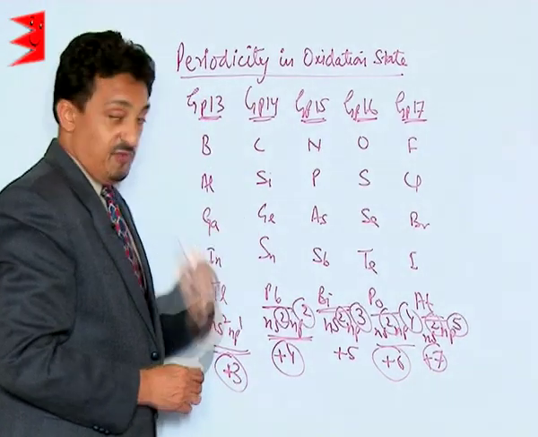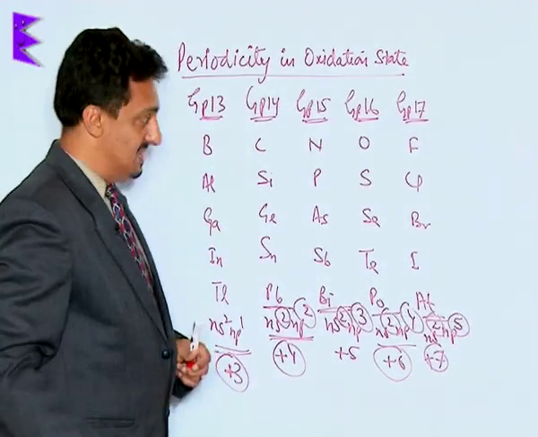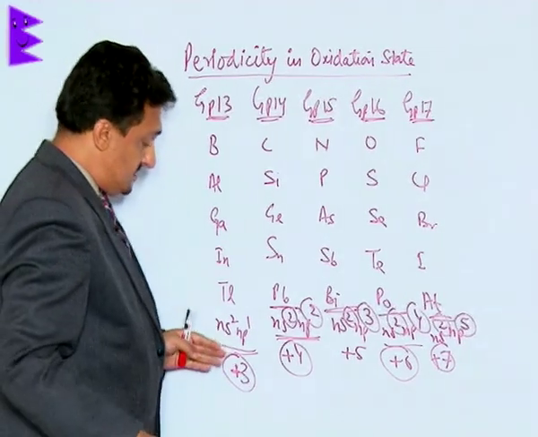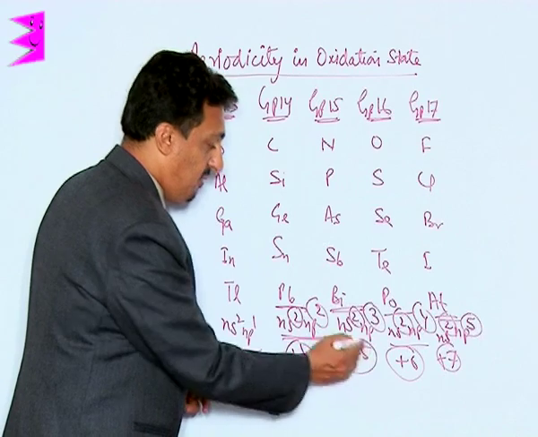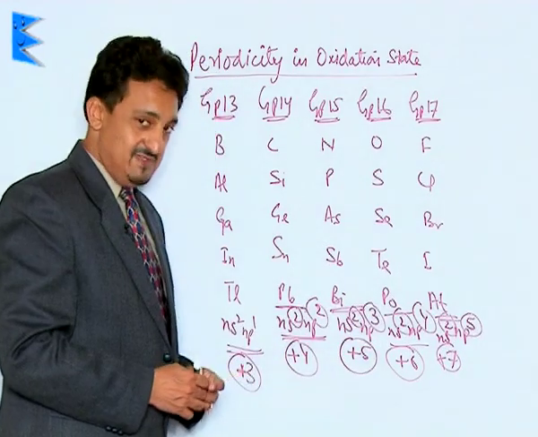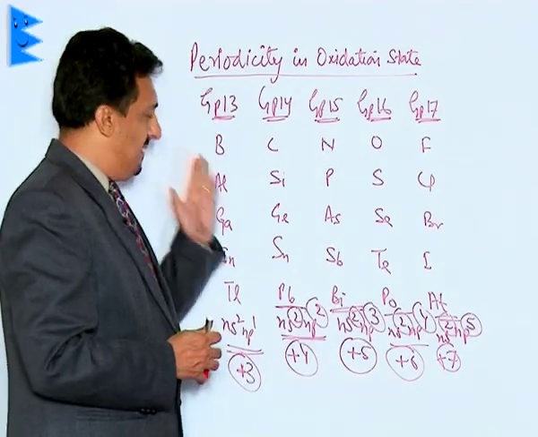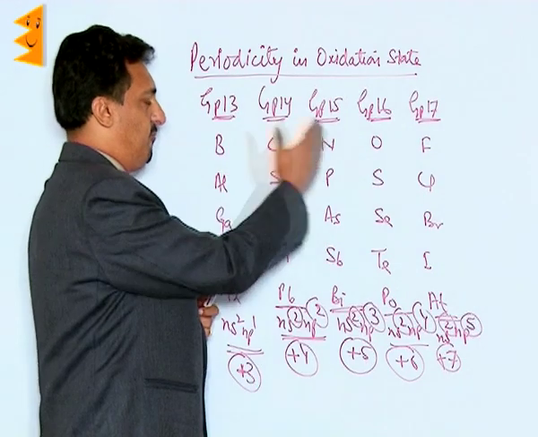But what we find most important to note in this case is that other than these positive oxidation states of 3, 4, 5, 6 and 7 respectively, they, especially the elements after group 14.